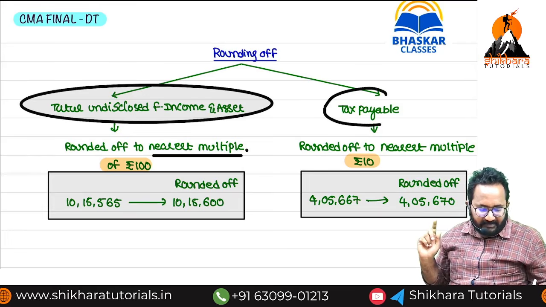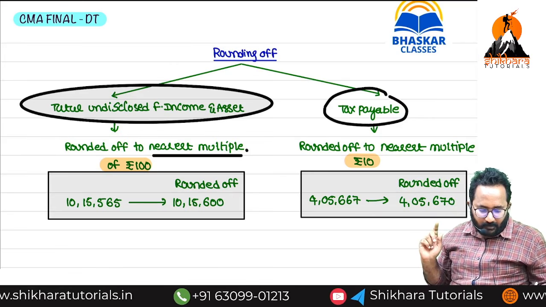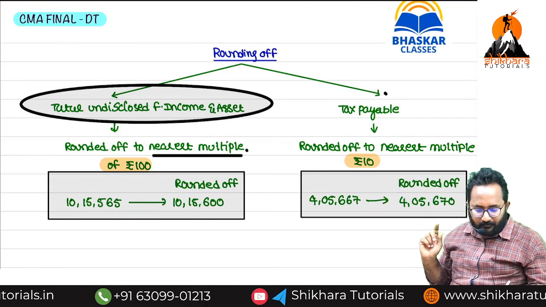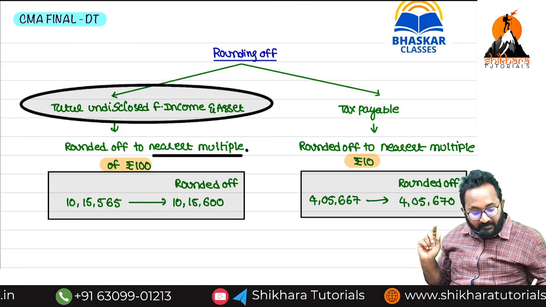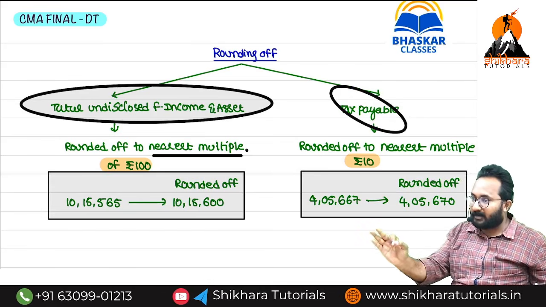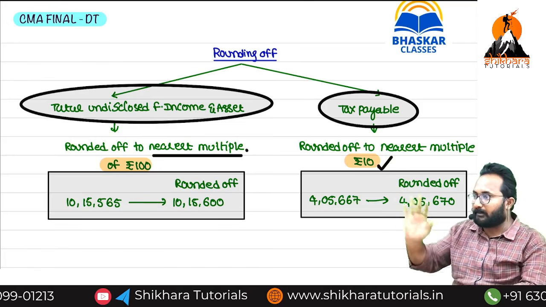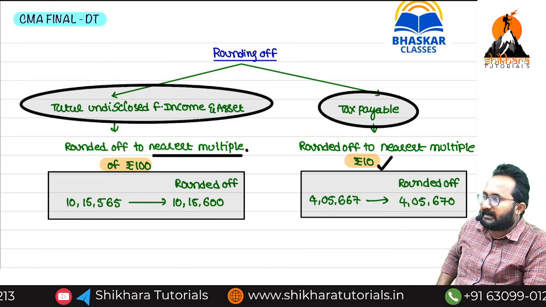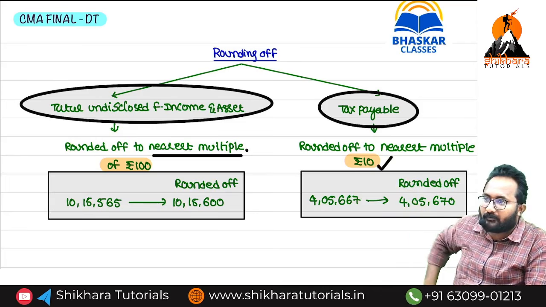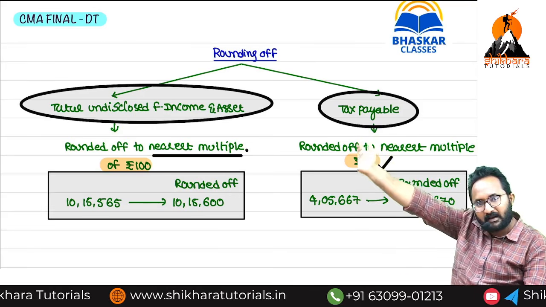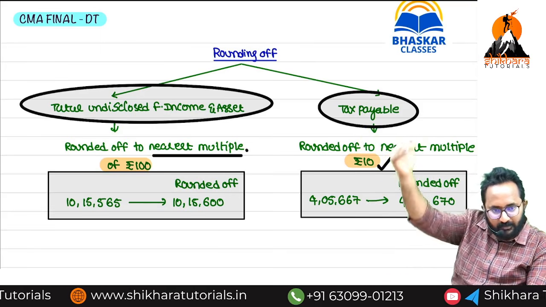After calculating the tax, that amount should be rounded off to the nearest multiples of 10. This is a differentiation we have compared to the Income Tax Act 1961. Remember thoroughly. In the Income Tax Act 1961, both are rounded off to 10 only. Here, income is rounded off to 100, tax is rounded off to 10.